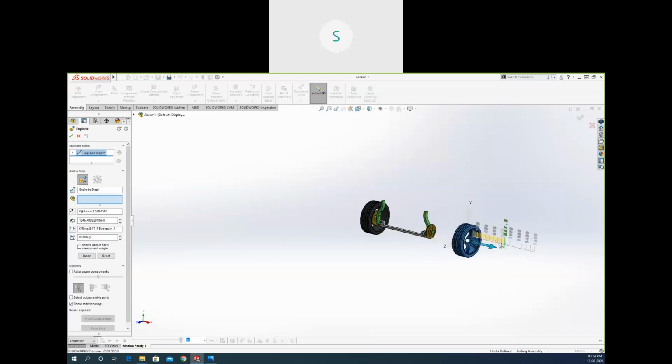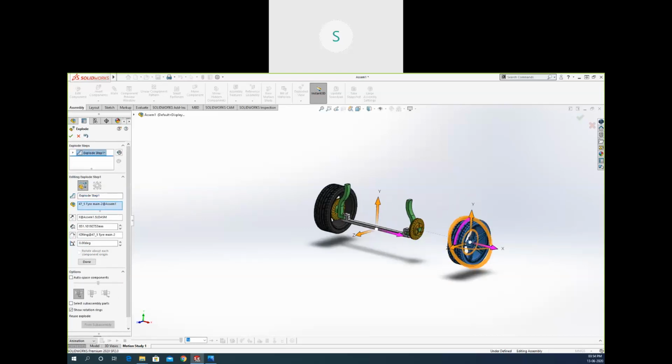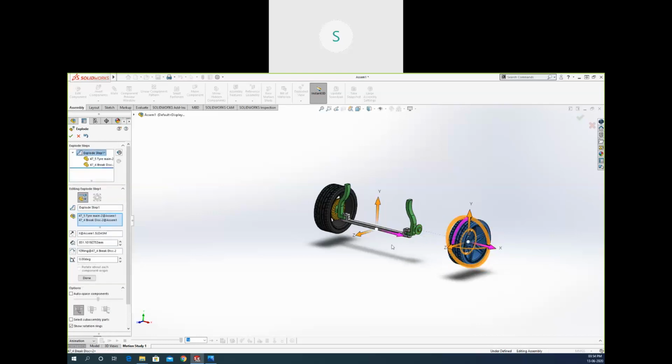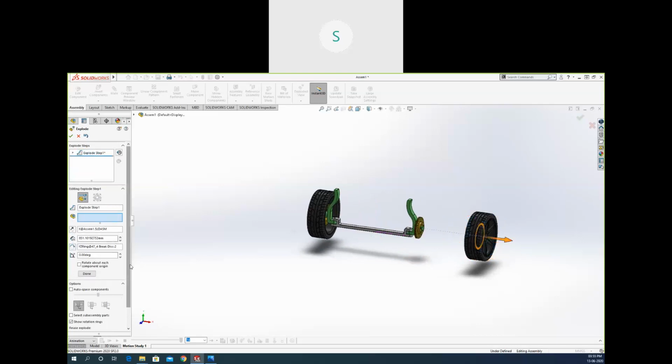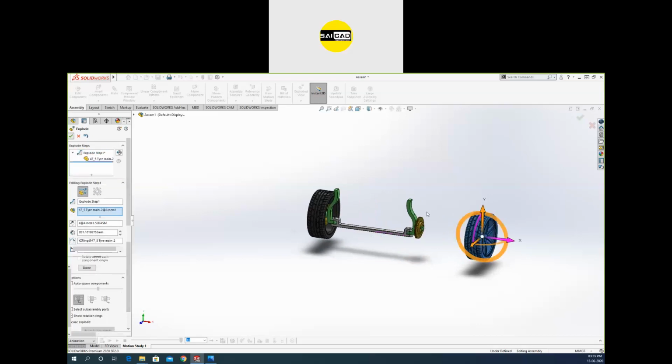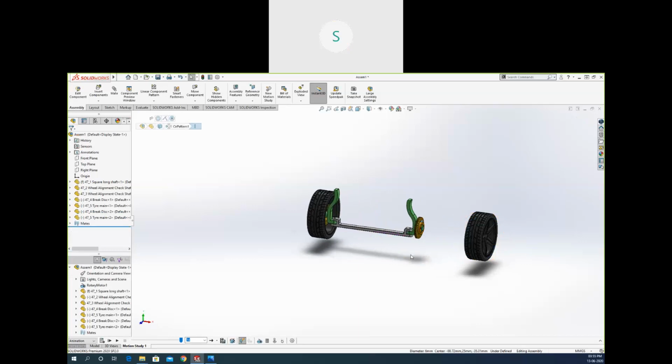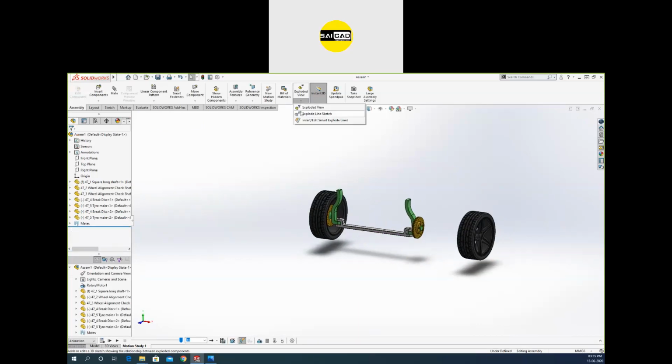Okay, so I'm just going to move them outside. Okay, whichever you need, like that. Click OK. Select another one. So you have to select everything step by step.